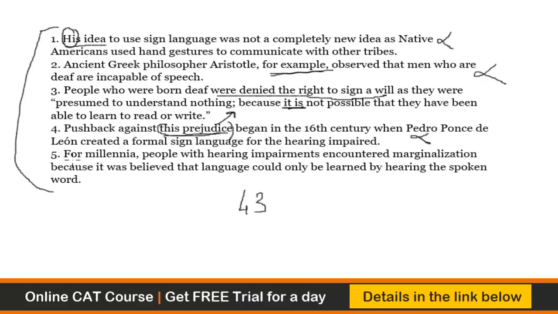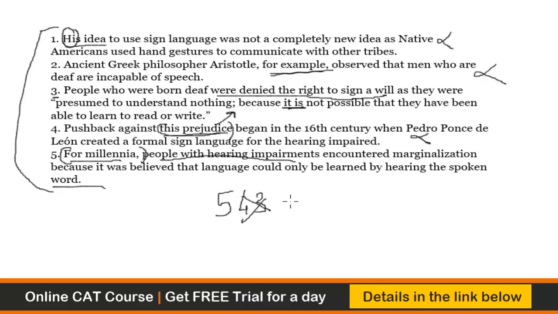For millennia, people with hearing impairment. So for millennia, people with hearing impairment looks like a good opening sentence compared to statement 3, because both 5 and 3 can open the paragraph, but 5 has that introductory tone to it. It looks as if for millennia, once upon a time, the way you write your stories. So for millennia, people with hearing impairments encountered marginalization because it was believed that language could only be learned by hearing the spoken word. So this is the introduction. So 5 definitely will come before.